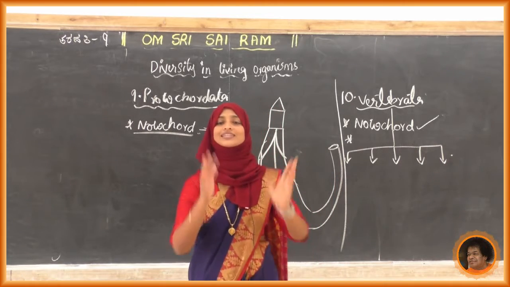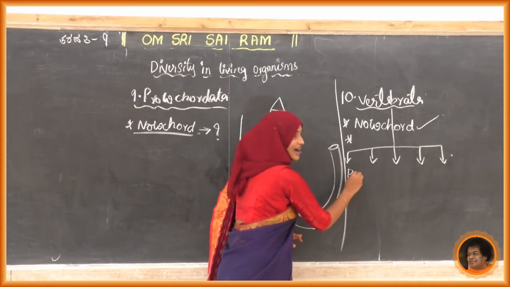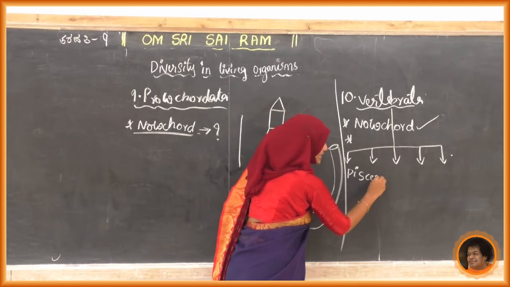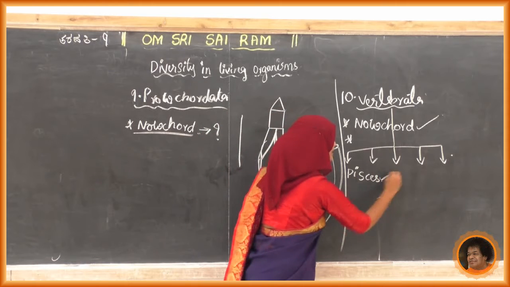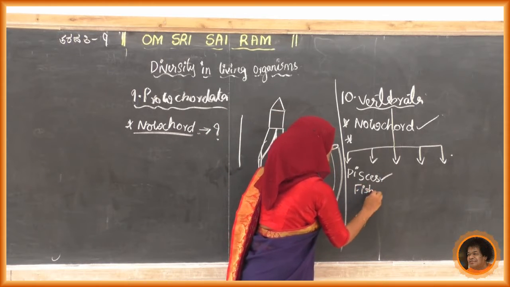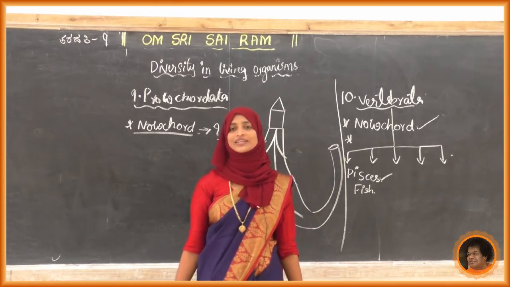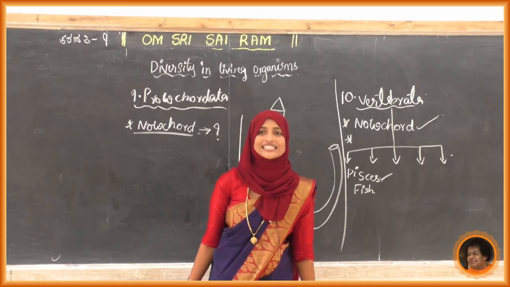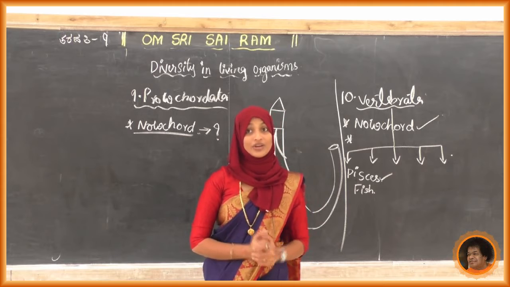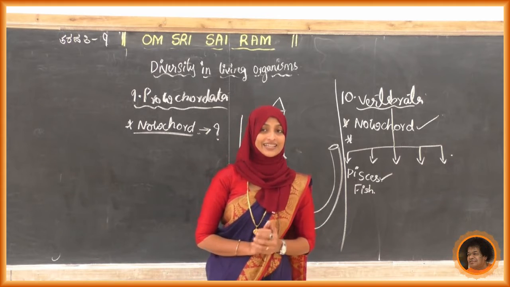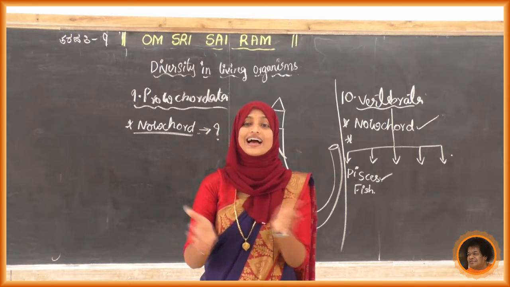First we'll take Pisces. What is the spelling of Pisces? P-I-S-C-E-S, Pisces. Okay, this is nothing but fish, what we are calling fish. Now tell me the characteristics, students. What are the characteristics of these Pisces? Can you predict any character? Which habitat? Yes, they are aquatic animals, or else aquatic organisms.